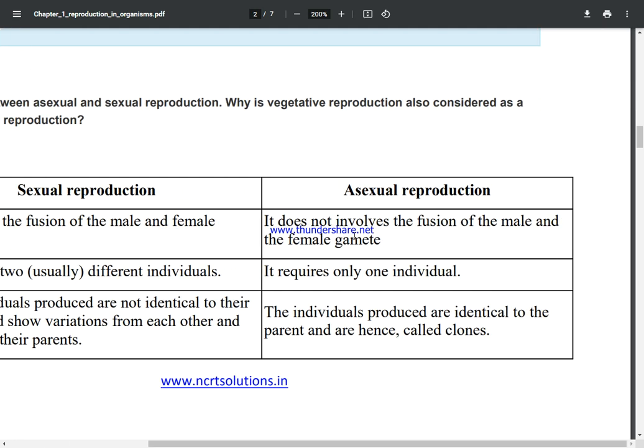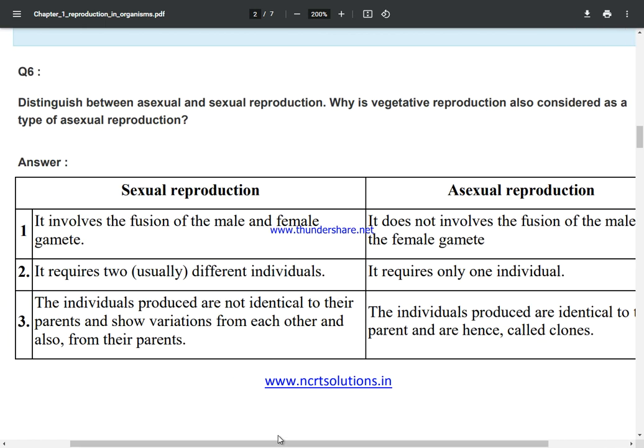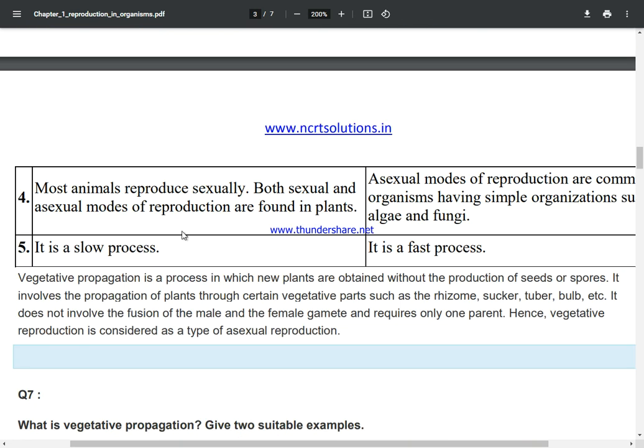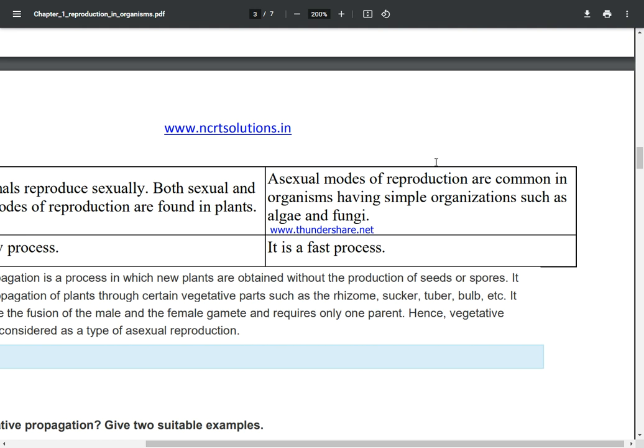Asexual reproduction: it does not involve the fusion of the male and the female gamete. It requires only one individual. The individuals produced are identical to the parents and are hence called clones. Most animals reproduce sexually. Both sexual and asexual modes of reproduction are found in plants. Sexual reproduction is a slow process. Asexual modes of reproduction are common in organisms having simple organization such as algae and fungi. It is a fast process.